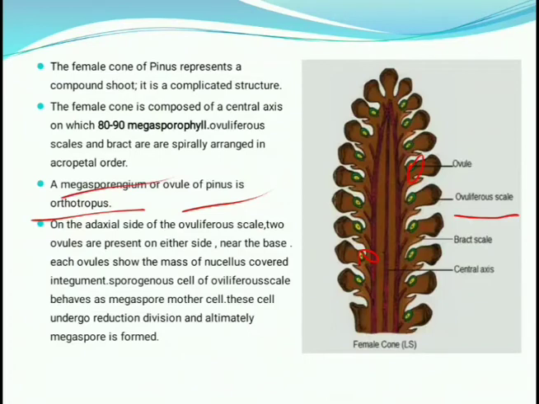On the adaxial side of the oviferous scale, two ovules are present, one on either side near the base. Each ovule shows a mass of nucellus covered by integument, and a sporogenous cell of the oviferous scale behaves as a megaspore mother cell. This cell undergoes reduction division, and ultimately a megaspore is formed. This is also known as the megasporangium.